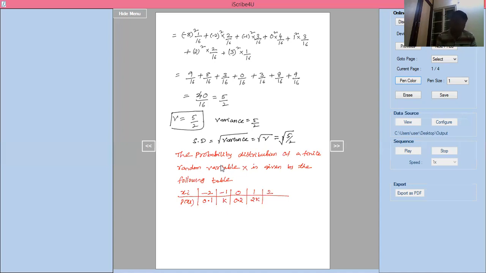Xi is 2, p of xi is 0.3. Xi is 3, p of xi is k. Find the value of k, mean and variance.